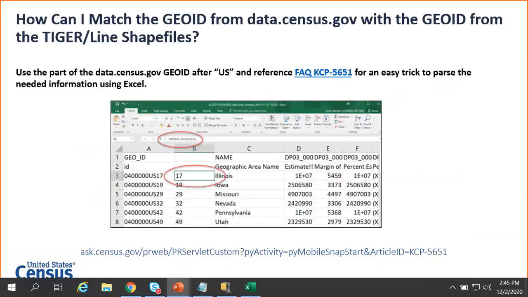We showed you the data download on data.census.gov. When you're working with the download information, you probably are trying to match up the GeoID with what's provided in the GeoID from TIGER/Line shapefiles. There is some extra information in the data.census.gov GeoID, but you may not need that in order to match up. So what you want to make that match is all of the information after US. If you visit the FAQ link at the bottom, it gives you a nice handy Excel formula where you can parse out that information in order to make your match.